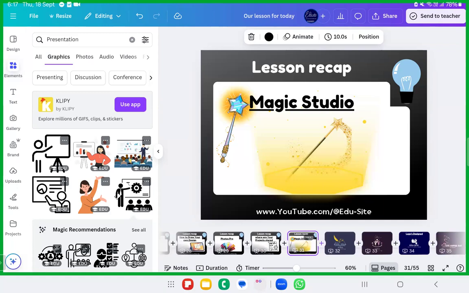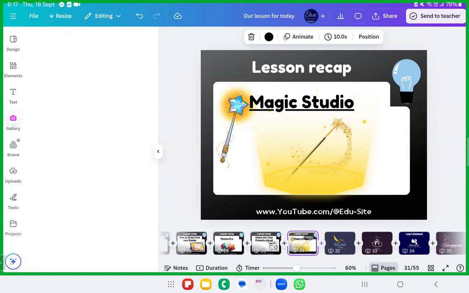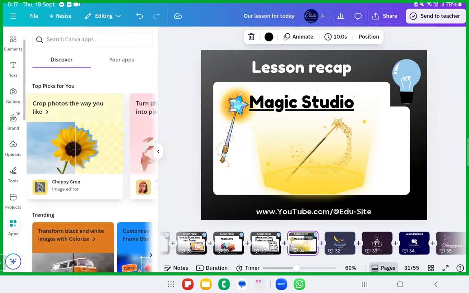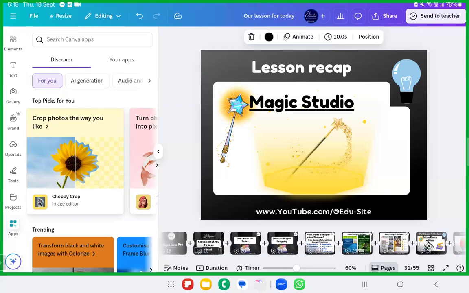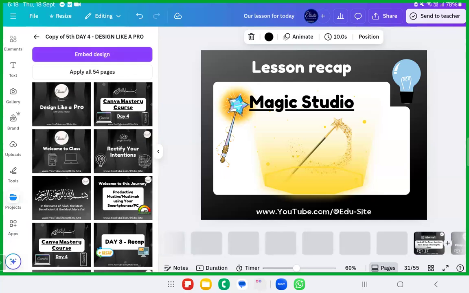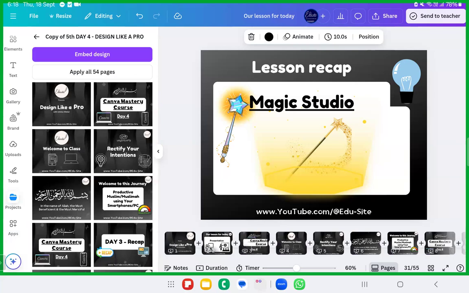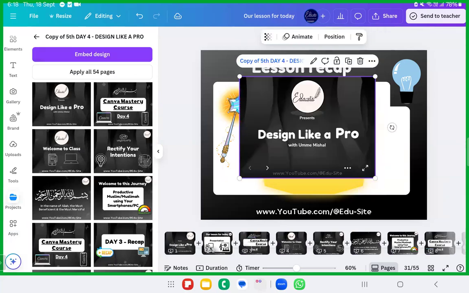Okay. For example, think that you want to add some photos into this presentation. You can just go ahead with the gallery and add the photos. But, dear sisters and brothers, if you want to add a project that you have previously done into your design, then there's something called embedding the design. Just go to the projects and there is something called embed design. You can embed the design in this way. You can put the entire design inside a presentation.